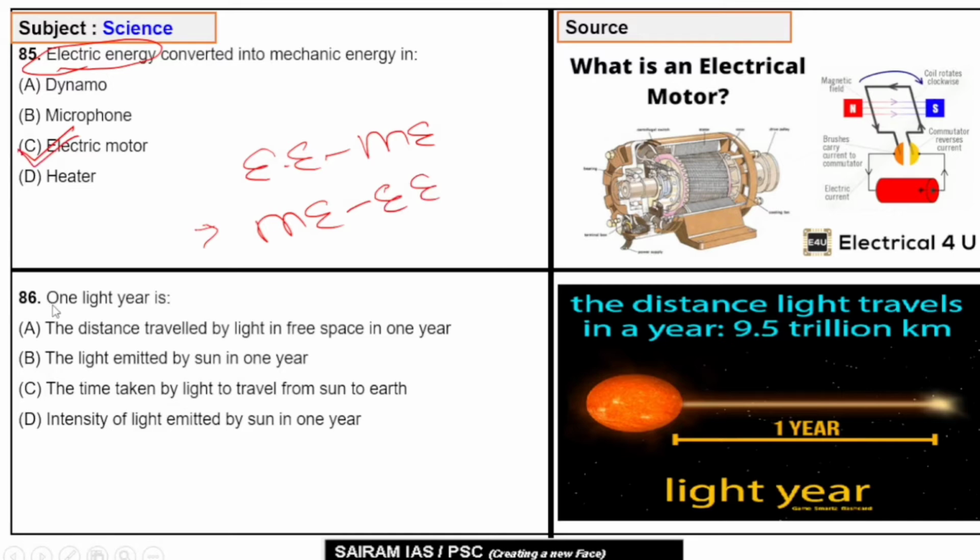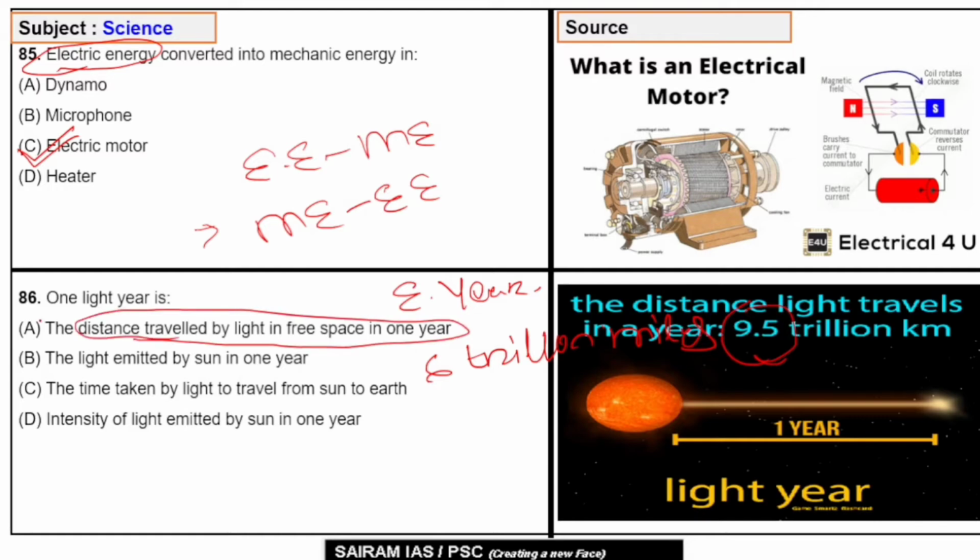Question number 86. A light year is the distance light travels in 1 Earth year. And 1 light year is about 6 trillion miles, or you can say 9.5 trillion kilometers. 1 light year is equal to the distance that light travels in 1 year in free space. So the correct answer will be A.